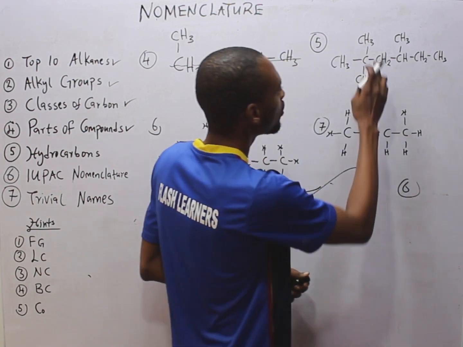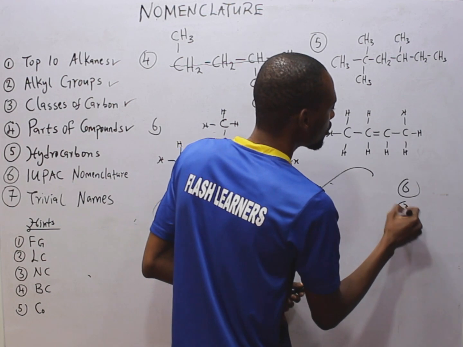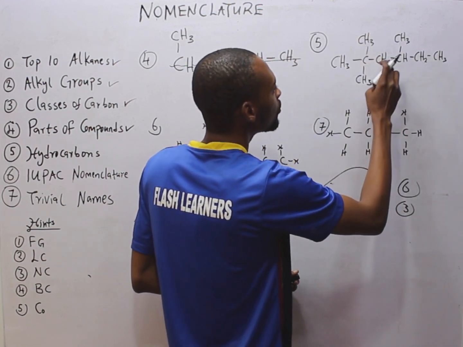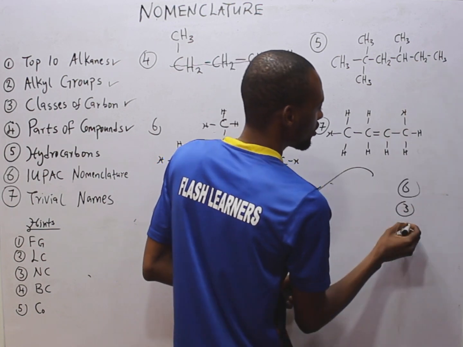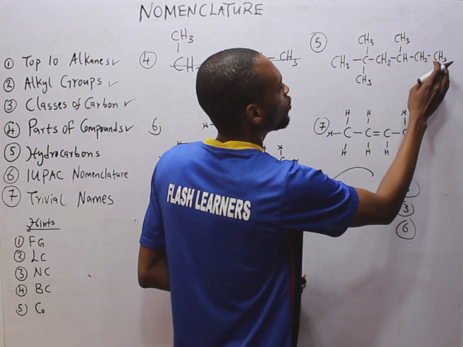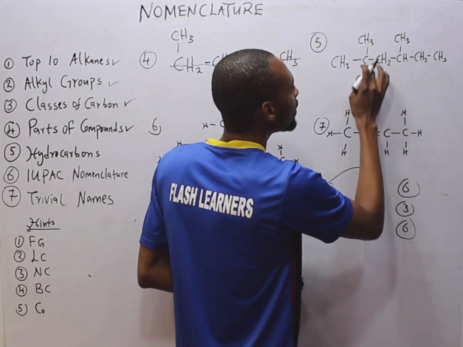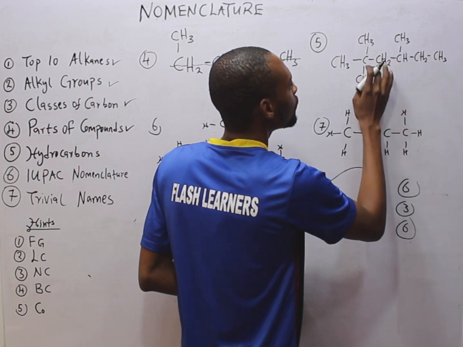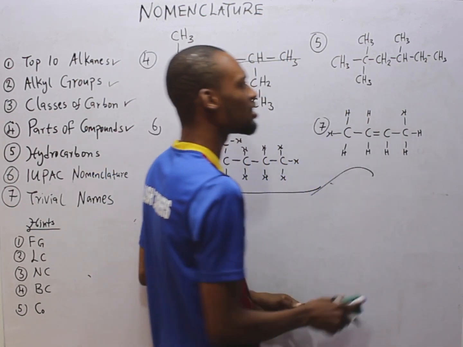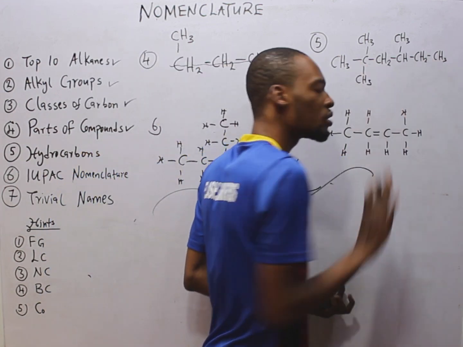Counting from here down, 1, 2, 3, 4, 5, 6. So anyhow we look at it, the longest chain is 6. So I will just go with this straight numbering.